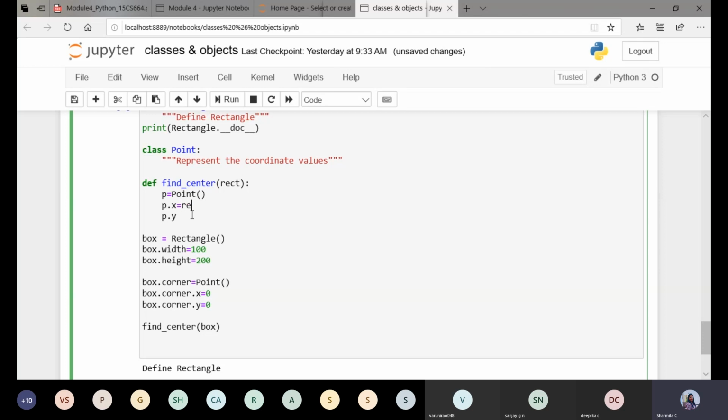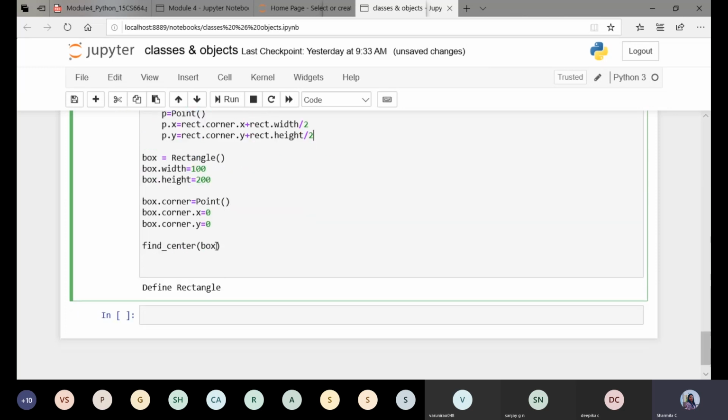Fine. So here I want to take the x value. So it is rect.corner.x, plus I need to take box.width. I need to replace it with the alias name, rect.width, divided by 2. In a similar way, we are going to find the middle point of the height: rect.corner.y plus rect.height, once again divided by 2. So this is what is done.